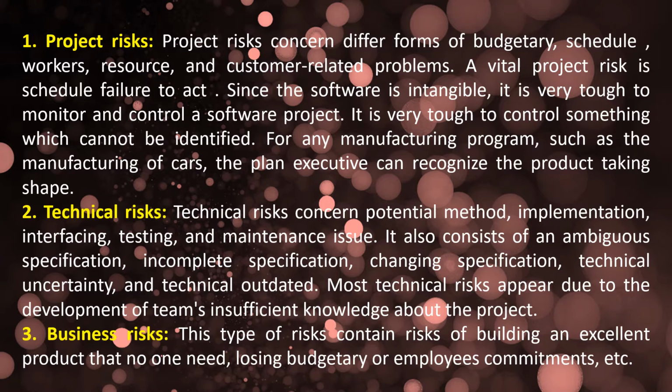Next is technical risk. What is technical risk? It concerns potential method, implementation, interfacing, testing and maintenance issues. These all come under technical risk. Sometimes in our coding we get ambiguous specification, incomplete specification, or the technology is outdated or uncertain. These types of technical risk appear due to the team's insufficient knowledge about the project.